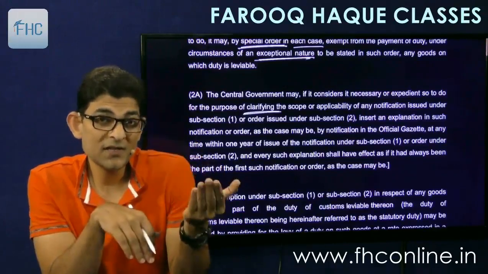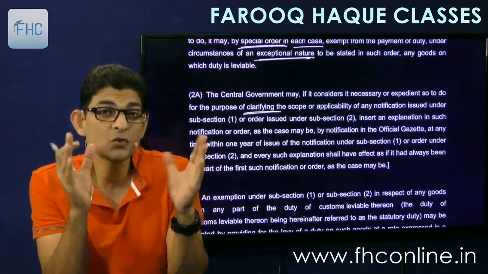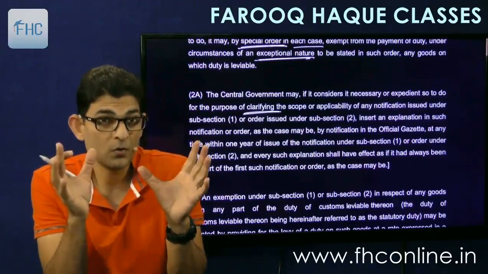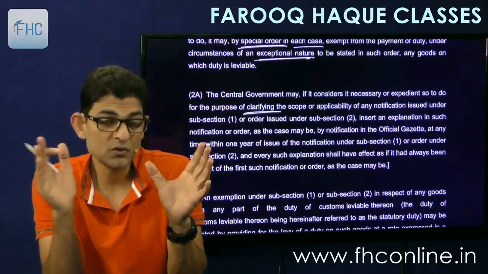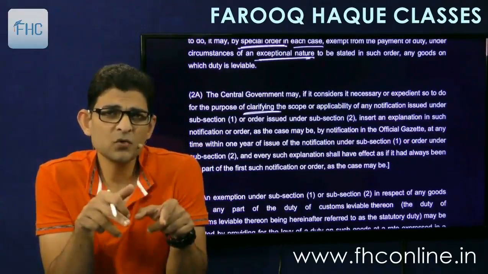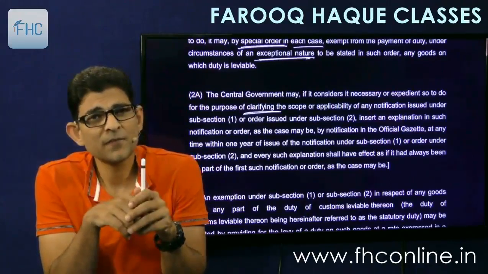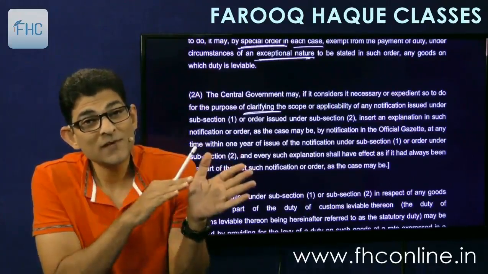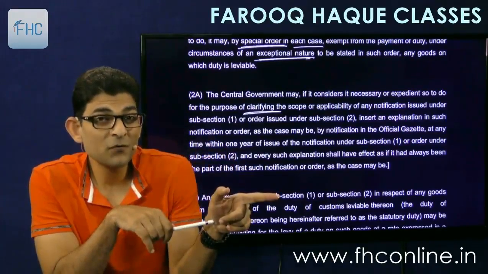By inserting the explanation, what the government is doing, it is specifying or clarifying the scope of exemption, so as to disqualify certain goods. So I would say, okay, the government is issuing notification now, so from tomorrow, if I import this Apple pencil, I'll pay tax. But what will happen to the exemption that I have already claimed on it in the past 3-4 months, for example?